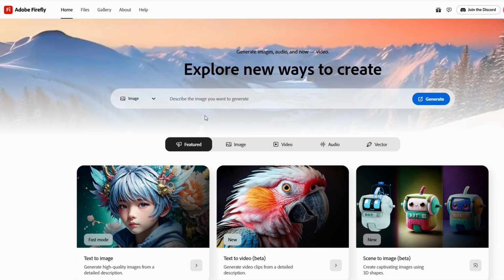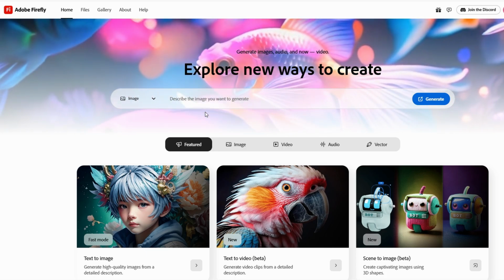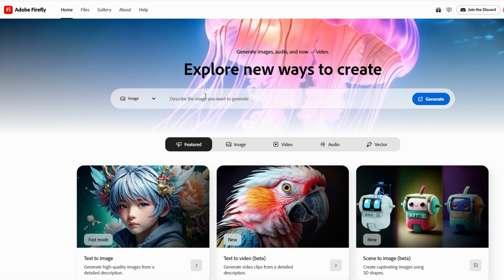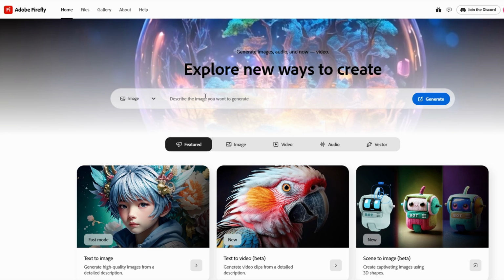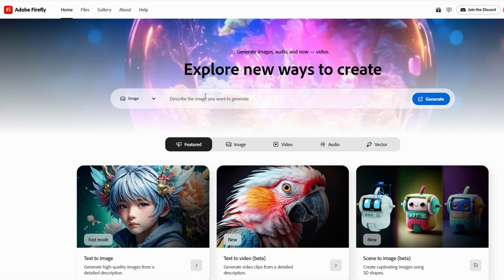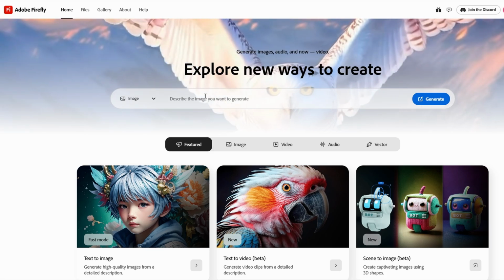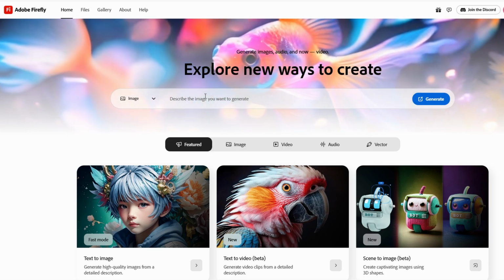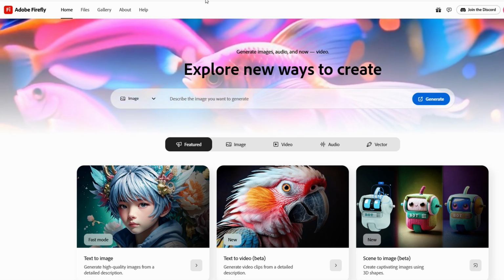For example, if you simply type a mountain view, Firefly will create an image based on that, but it might be fairly general. However, if you provide more detail, like a snow-capped mountain view at sunrise, with a clear blue sky, pine trees in the foreground, and soft, golden light on the peaks, the AI will have much more to work with and can generate a much more refined and accurate image that closely matches your vision.